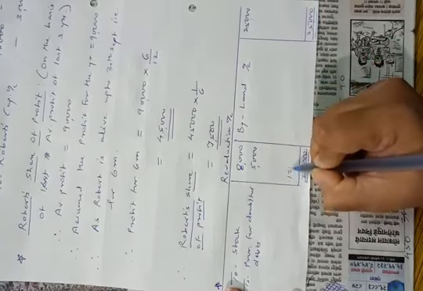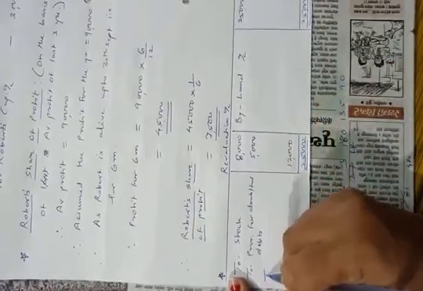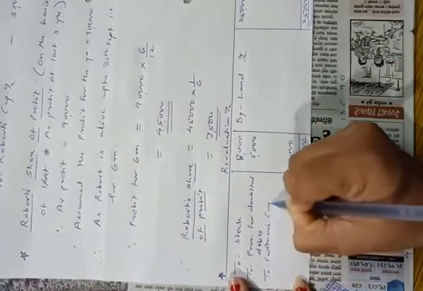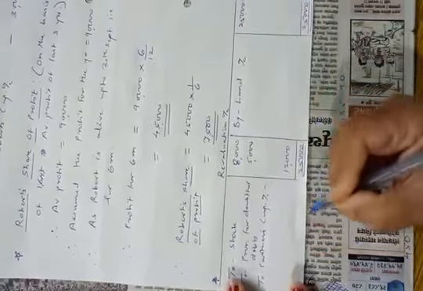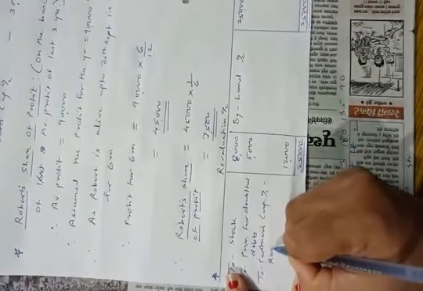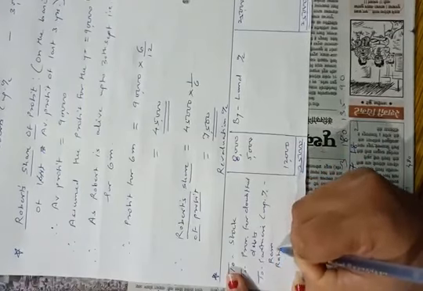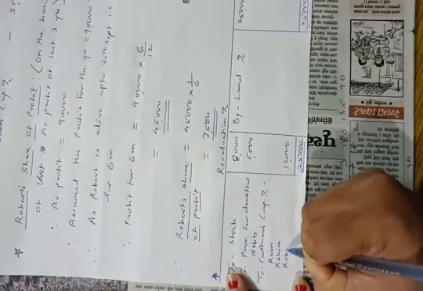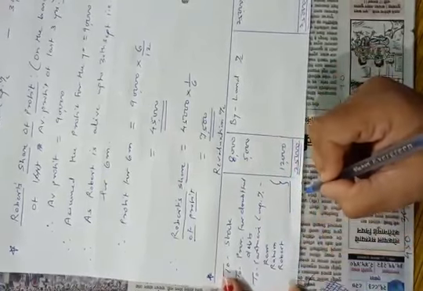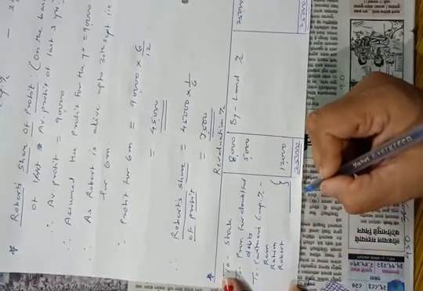So remaining balance will be 12,000, which will be transferred to partners' capital account and distributed between all the partners, that is Ram, Rahim and Robert. We will distribute rupees 12,000 between these three partners in their old ratio, that is 2:3:1.